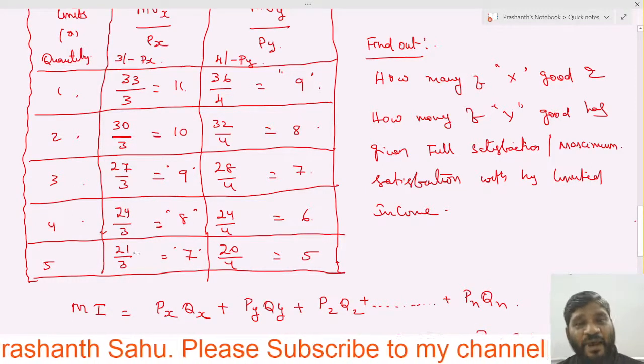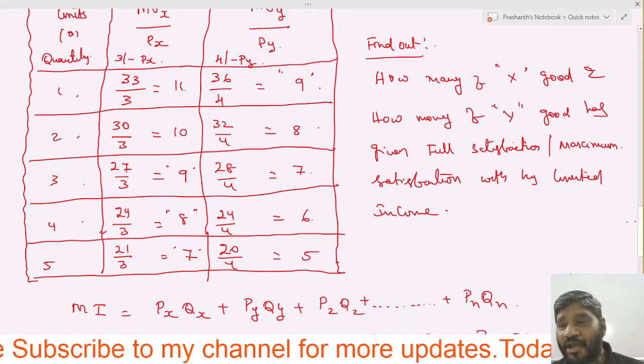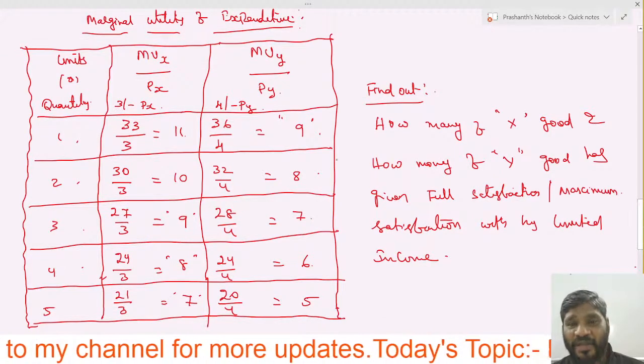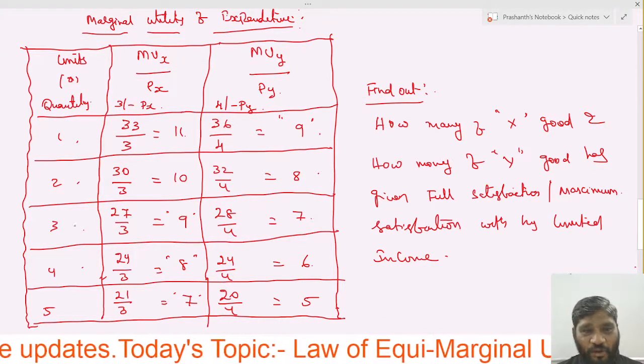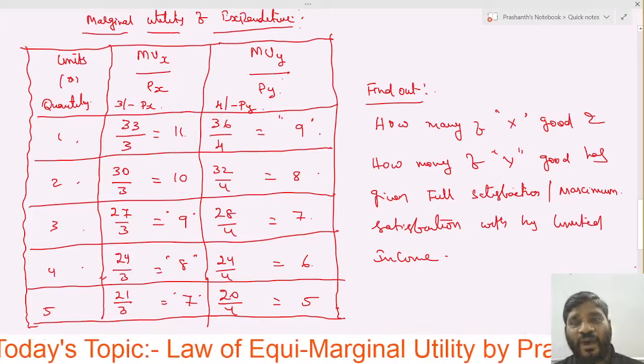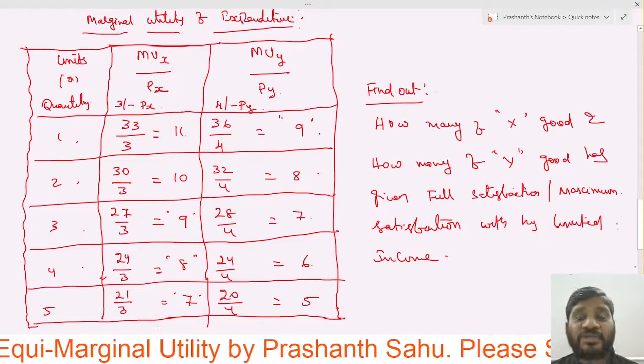5 units of X good and MUY. Once you check MUY, here you see 9, 8, 7 means how many units? 1, 2, 3. 3 units of Y good. 3 units of Y good, 5 units of X good.